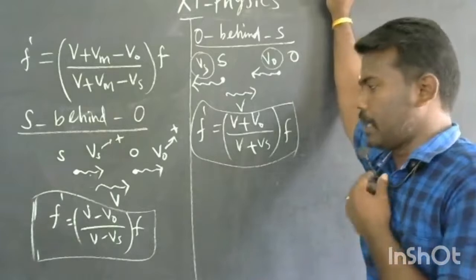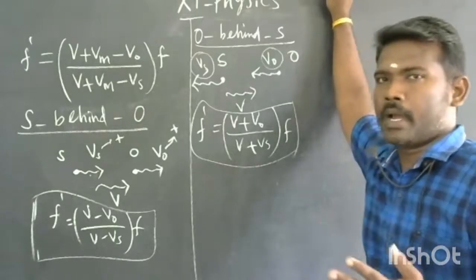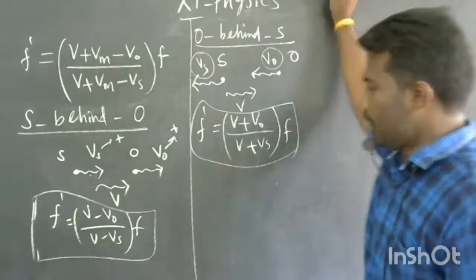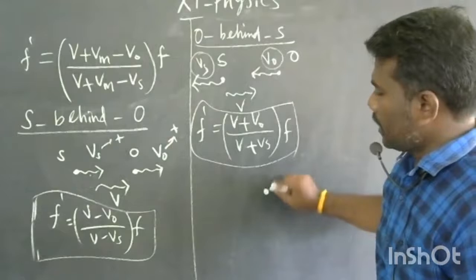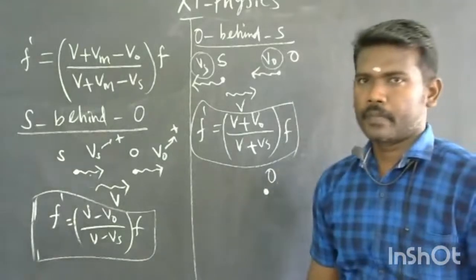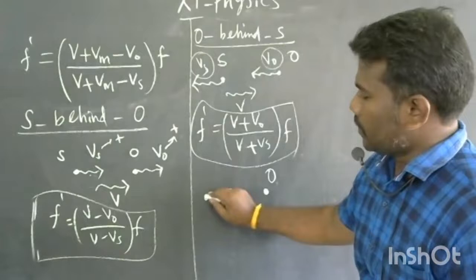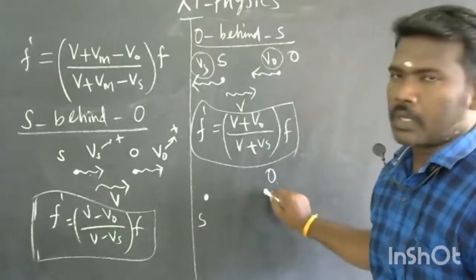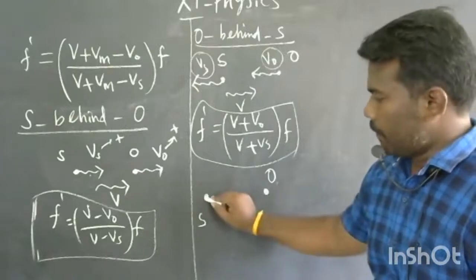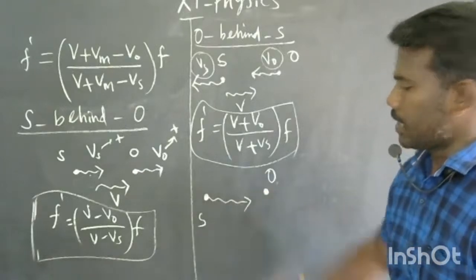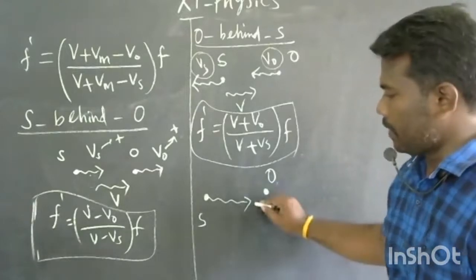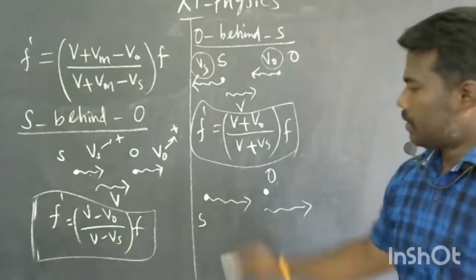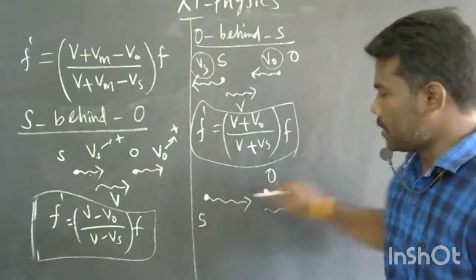Next, another important one. We are going to compare the apparent frequency before and after. How can we compare it? Consider the observer at rest in this position. Initially the source is located here. In the initial condition, the observer and the source are at rest. If the source moves towards the observer, after a particular time interval the source passes over the observer. The source is going to cross the observer.